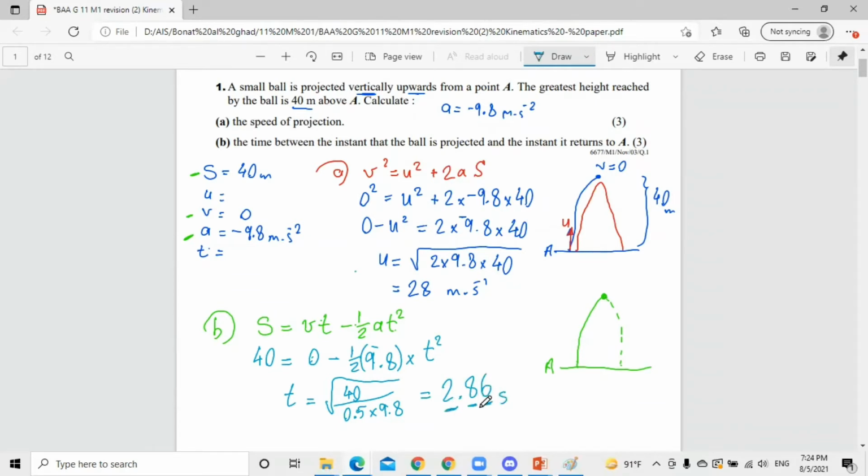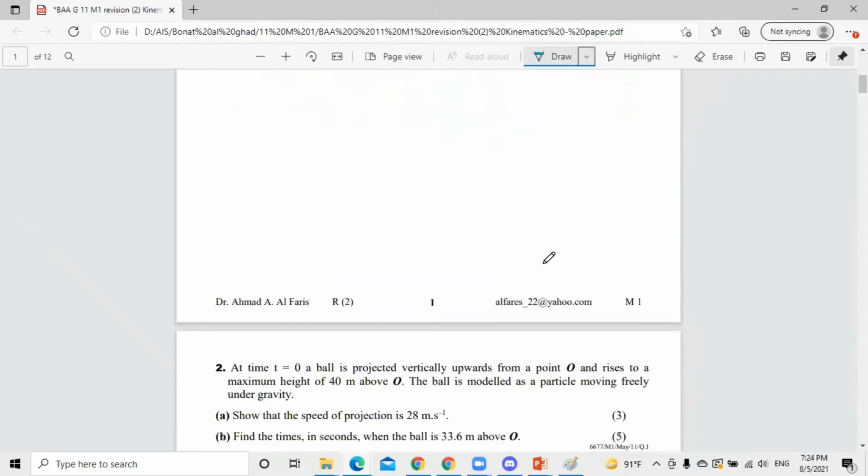To three significant figures. As you can see, this is an easy question that's from November 2003. Three marks here and 3 marks here as total. That means 6 marks multiplied by the time, which is approximately 1.25. That means approximately 8 minutes. We can do both parts in less than 5 minutes. So the extra time that we save, we can use it for other questions in your exam.